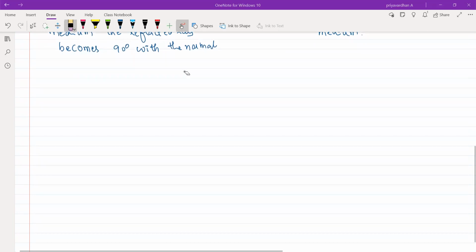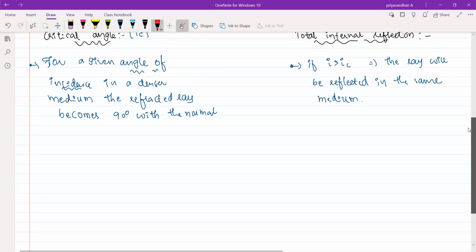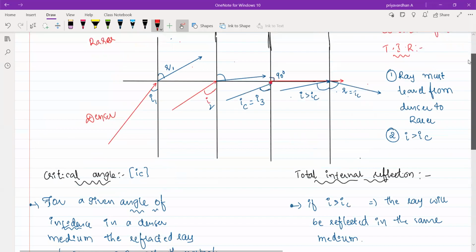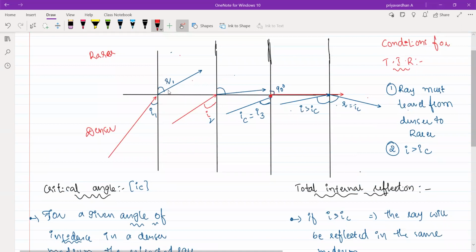Yes, sin i by sin r we have taken. You can clearly write Snell's law. Now, whenever you are dealing with Snell's law, have a look. Sin i by sin r, everyone is saying. Sin i is nothing but this, sin r is nothing but this. But sin i by sin r is equal to what? Can anyone tell me?